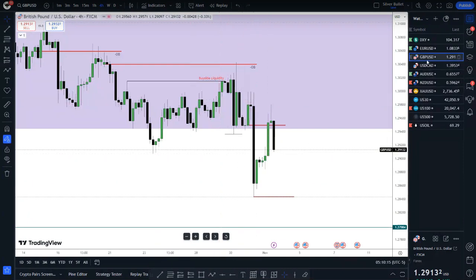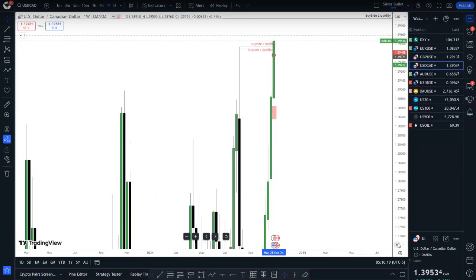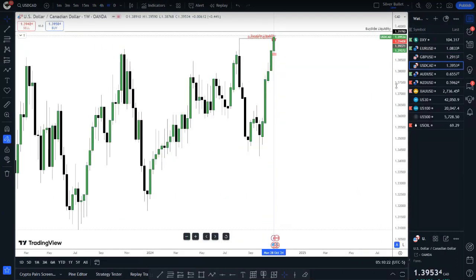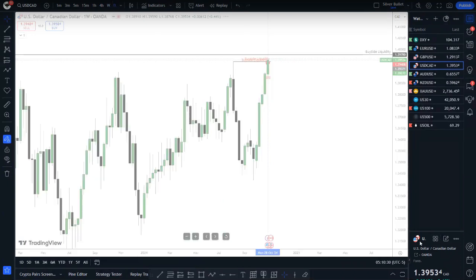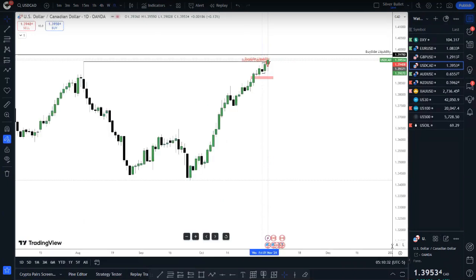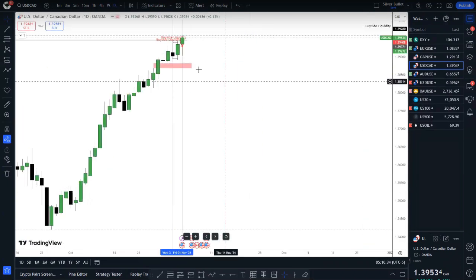I'm not going to look at USD/CAD. USD/CAD is heavily bullish here. Last week we were bullish as well, and yes, we got a bullish move. And our next draw on liquidity is still this 39.78 level. That's going to be our draw on liquidity. So the daily chart, yes, we're still expecting. We don't have anything here to use for this. I'm going to just go down to our chart here.